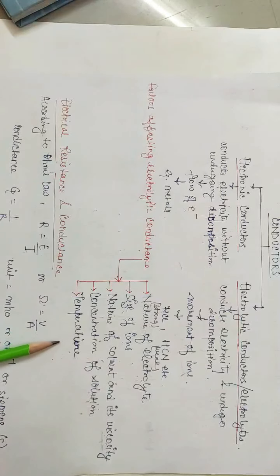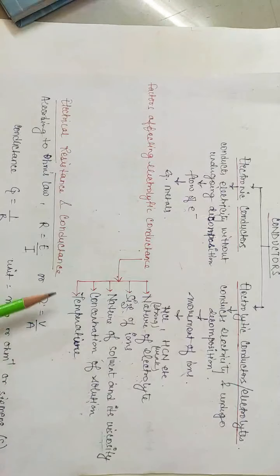Next factor is temperature. With increasing temperature, you know that the kinetic energy of the molecule increases. That is, with the increasing temperature, the ions will move faster and also dissociation increases. That's why the conductance increases.